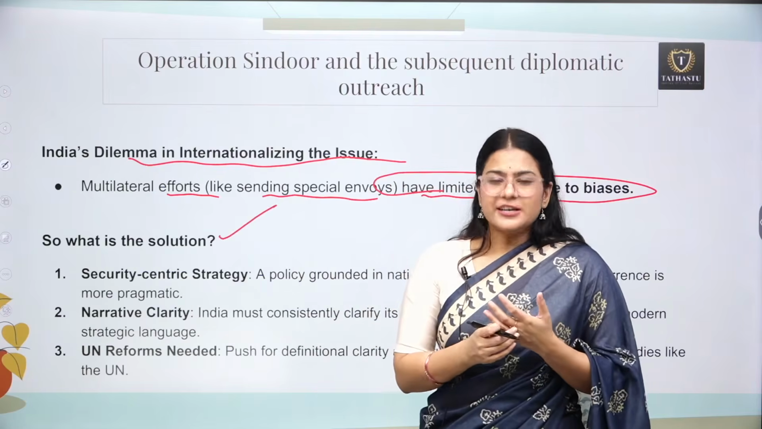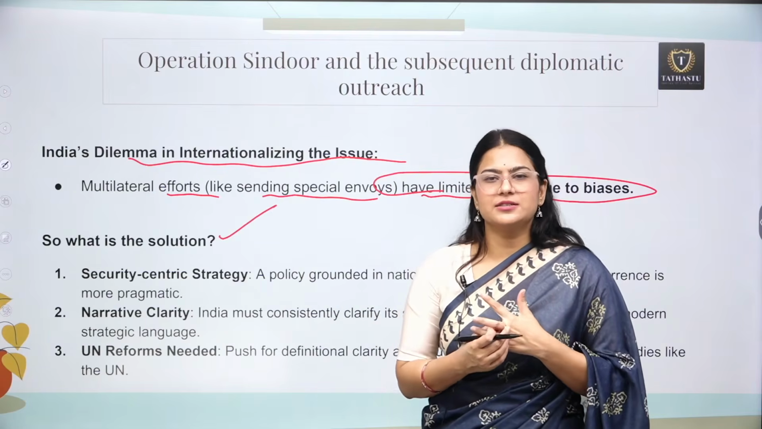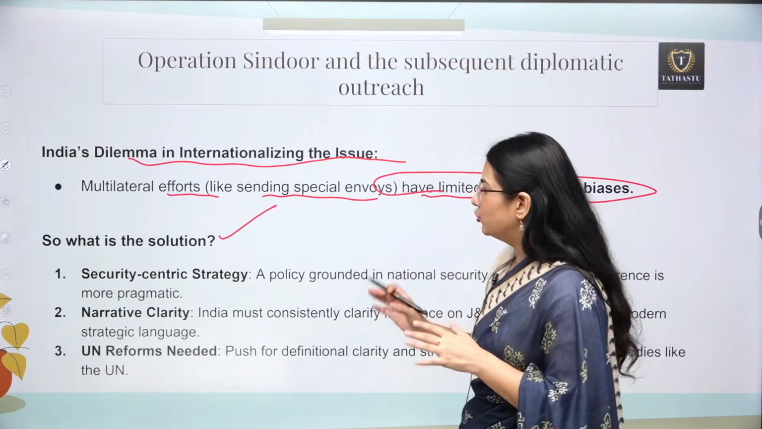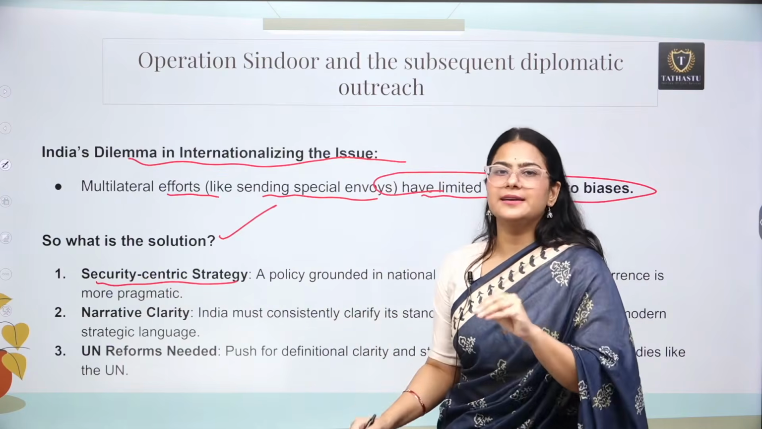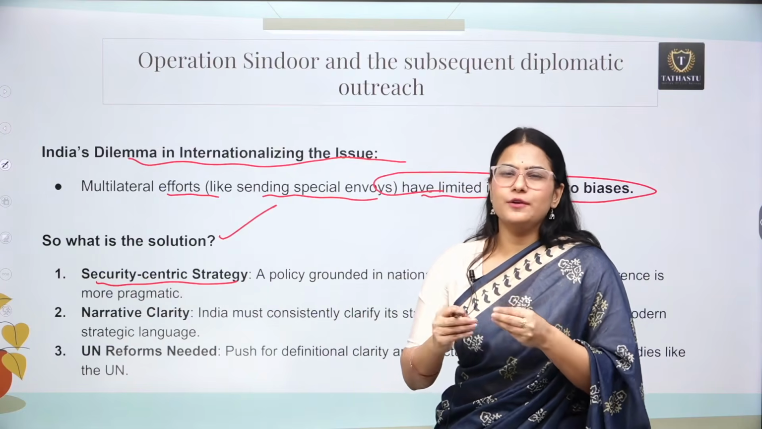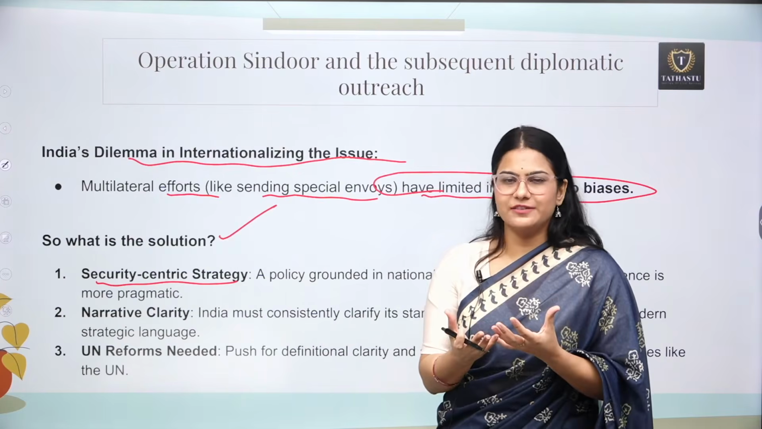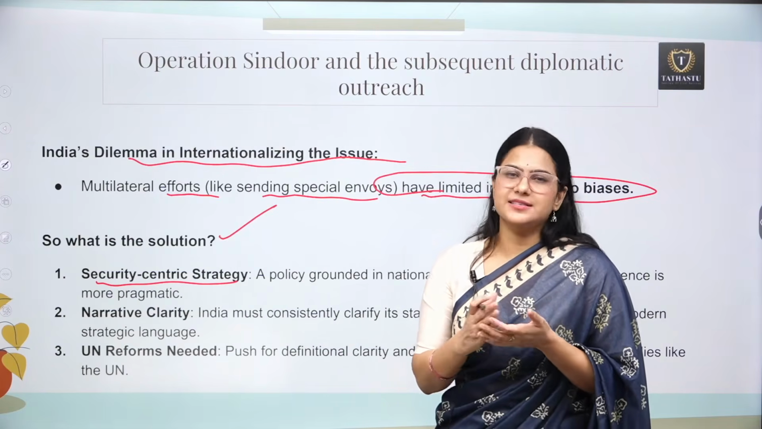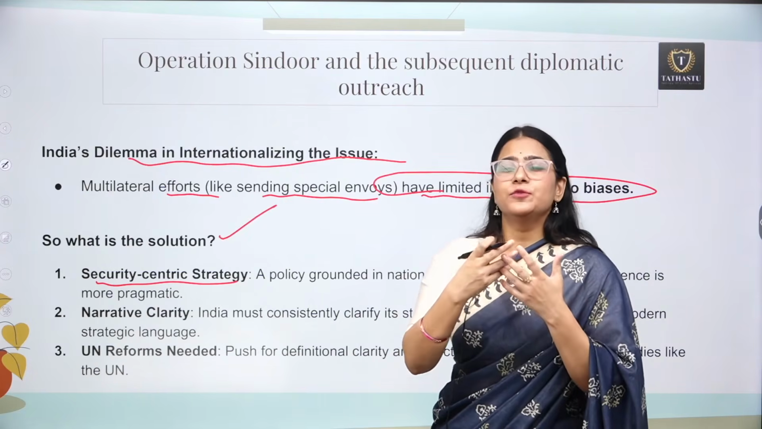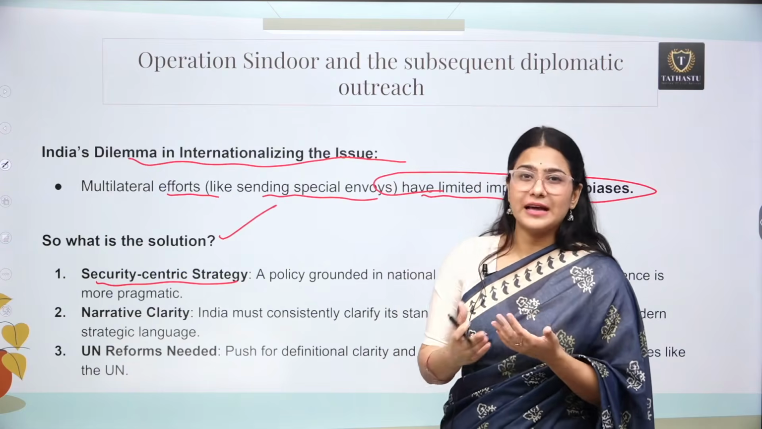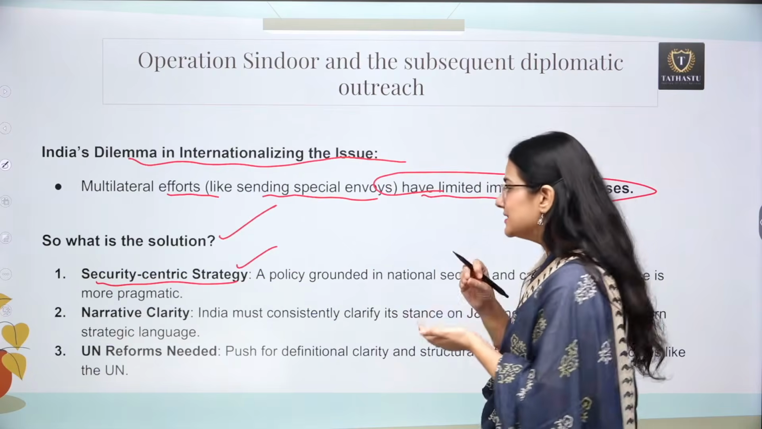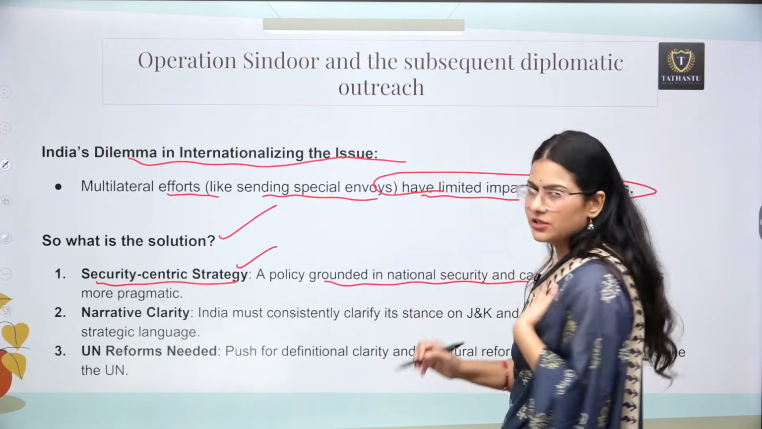So what is the solution? Instead of sending diplomats outside, or seeking the support of the international community, we as Indians need to have our own security-centric strategy. Obviously, we want to have talks and negotiation. This is also the best possible way to resolve any issue, but right now we can see that there are so many biases at the international level. They don't actually have the right information about what the issue is. So right now we need to focus on a strategy which is security-centric. We need to have our own national security points.